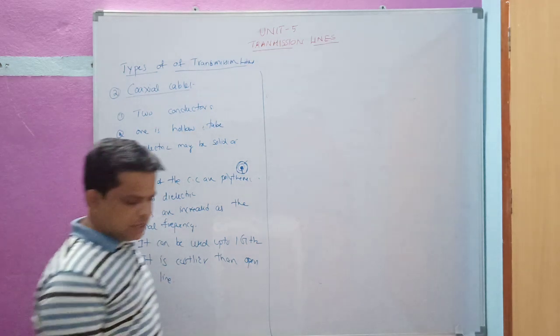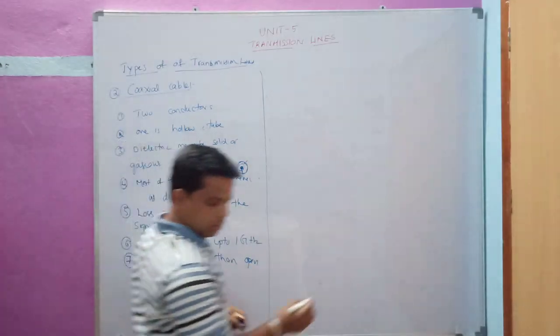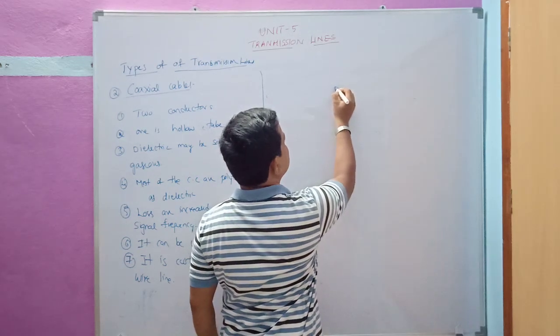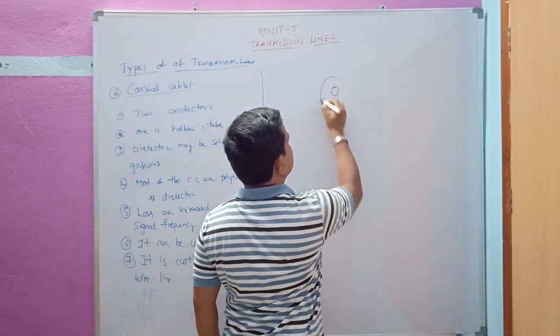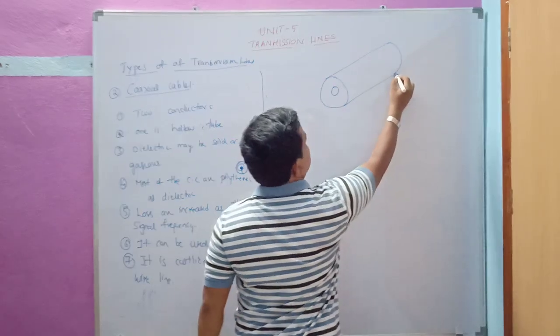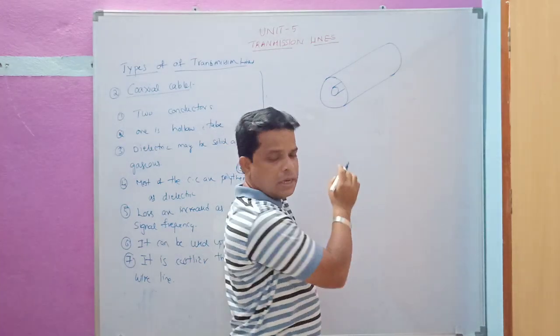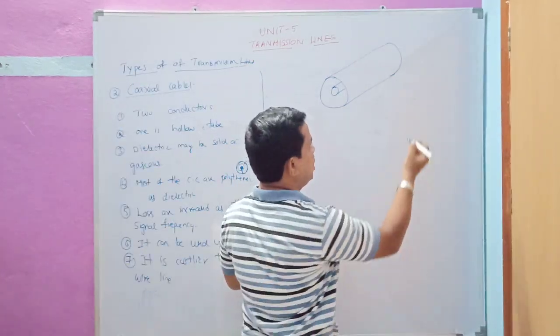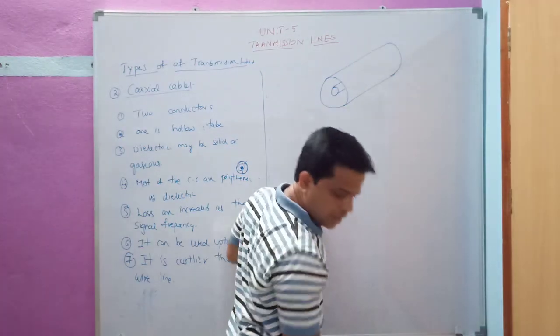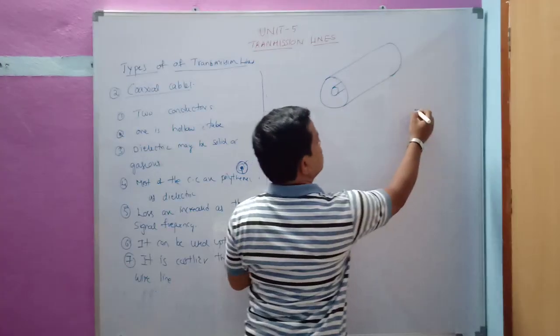And next, let us see the diagram, how it looks. The diagram looks like this, with the inner conductor like this. You can see the inner conductor and outer conductor here. This is how the electric and magnetic fields are confined, like this.